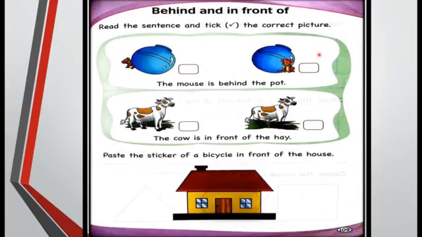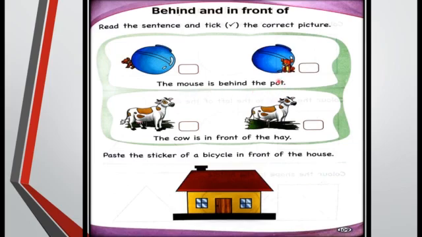Now this is your book page, page number 109, and our topic is behind and in front of. First, you have to write down today's date, 15 July 2021. Now our first question: read the sentences and tick the correct picture. Read along with me. The mouse is behind the pot.